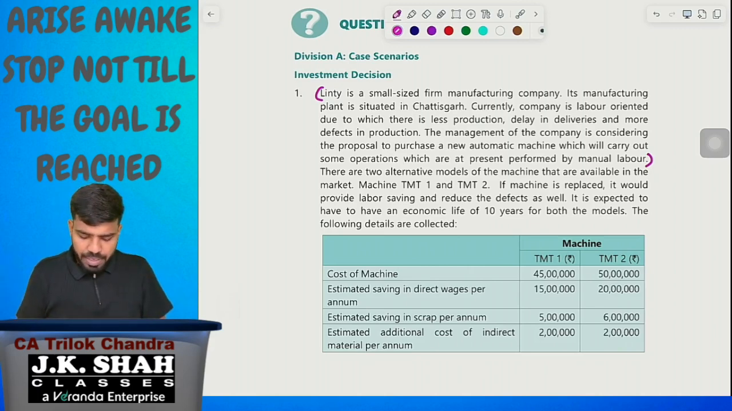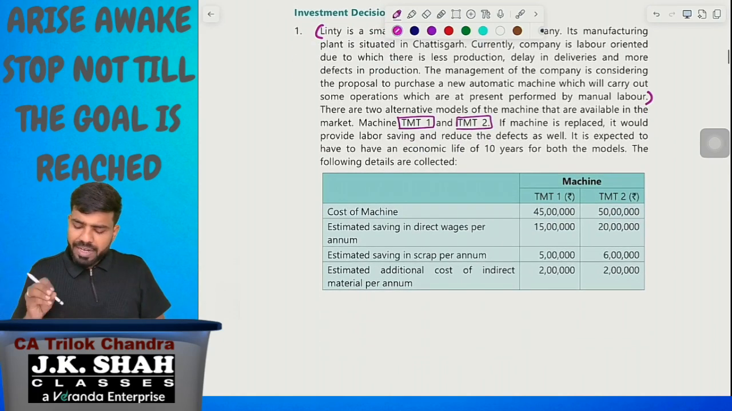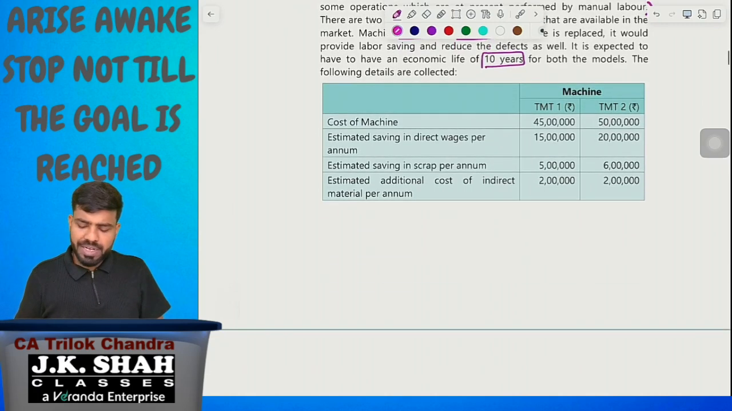Now look here. There are two alternative models of machine available in the market. One machine is TMT number 1 and the other is TMT number 2. If the machine is replaced, it would provide labor saving and reduce the defects as well. It is expected to have an economic life of 10 years, for both the models. Fine. The following details are collected. In relation to both machines, they give us some information.